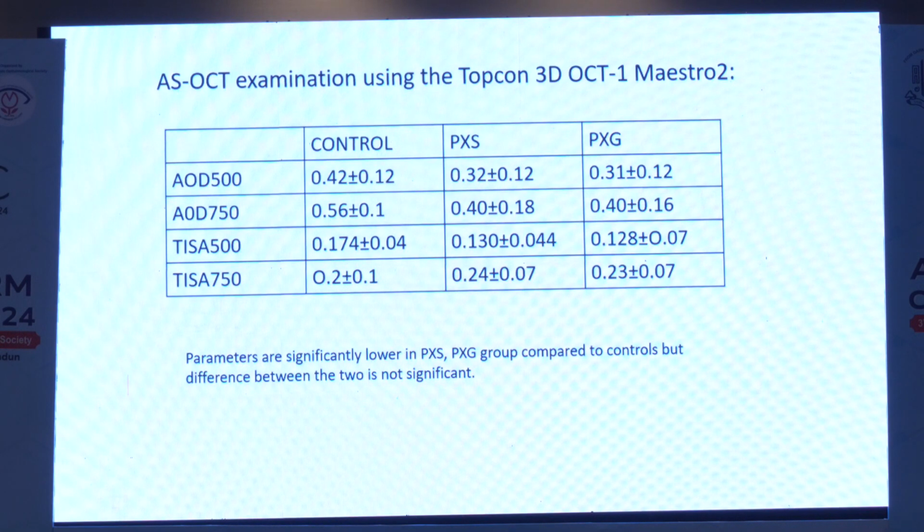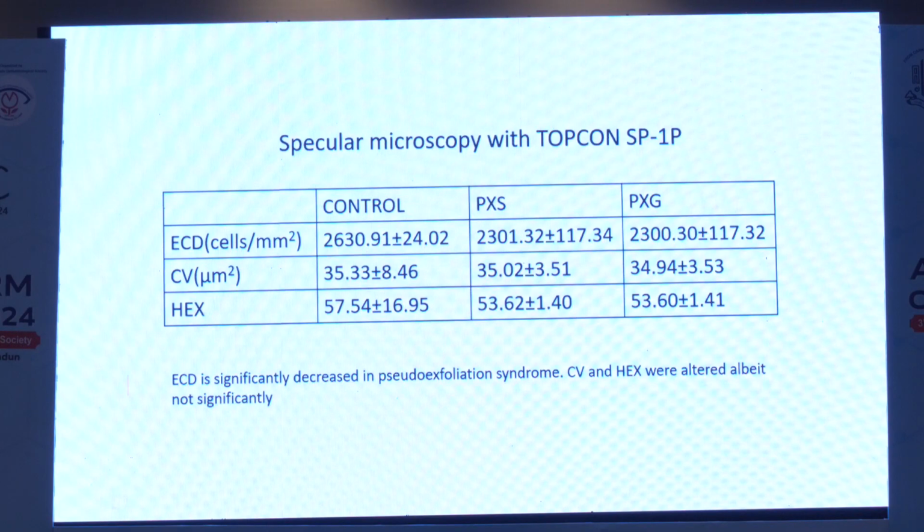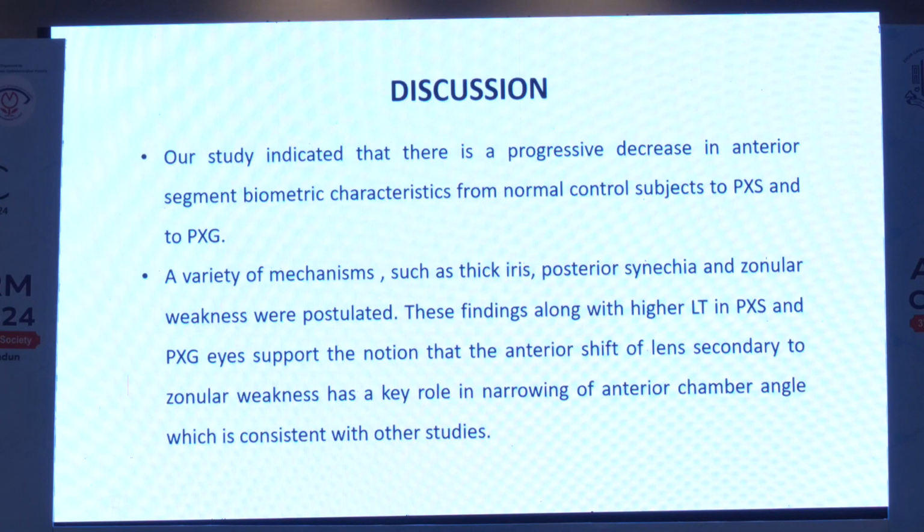Similarly, on ASOCT examination, angle opening distance and trabecular iris surface area both had a significant difference from control to pseudoexfoliation syndrome to pseudoexfoliation glaucoma. And on specular microscopy, endothelial cell densities showed a gradual decrease across the spectrum, whereas cell volume, coefficient of variance, and percentage of hexagonality had not much of a difference.